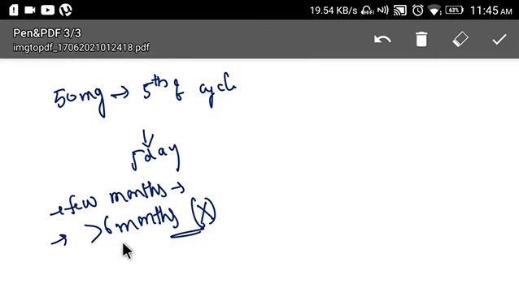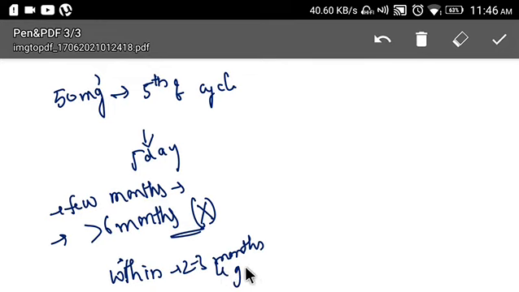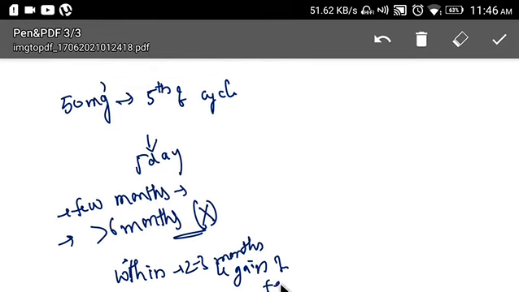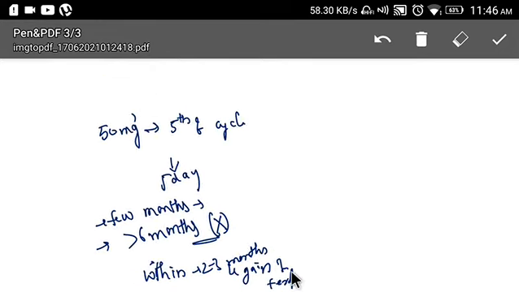So I will give the drug in the form of 50 milligrams starting from the 5th day of the cycle, and continue this for 5 days, and we'll do this every month and continue for a few months. This should not be given for greater than 6 months. And usually the gain of fertility is seen within 2 to 3 months.